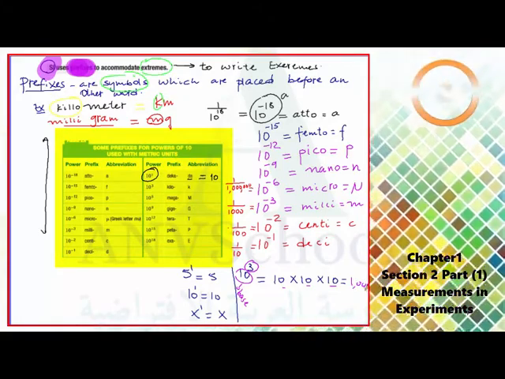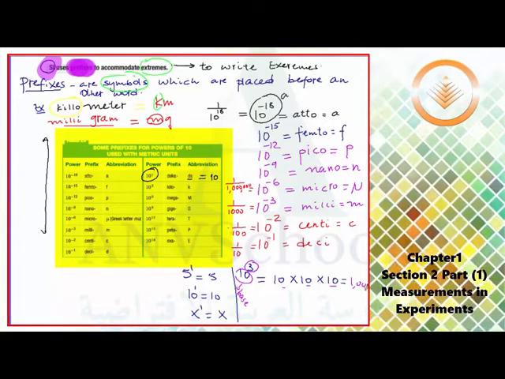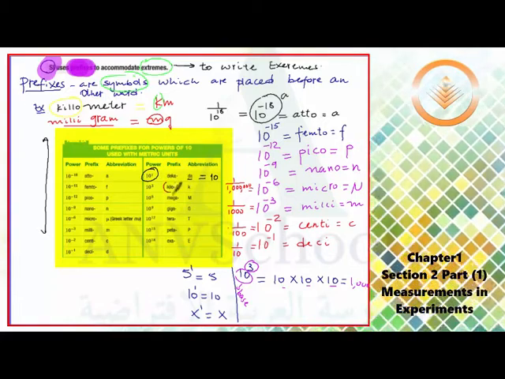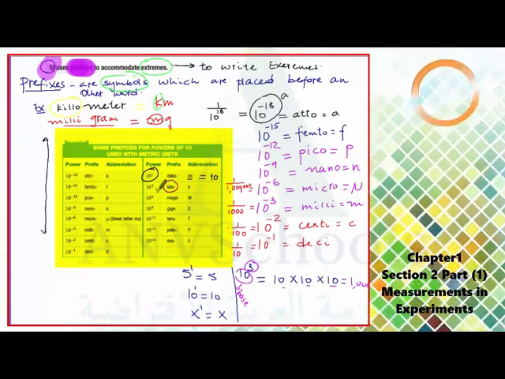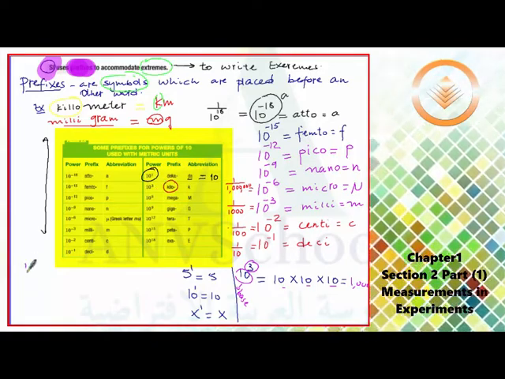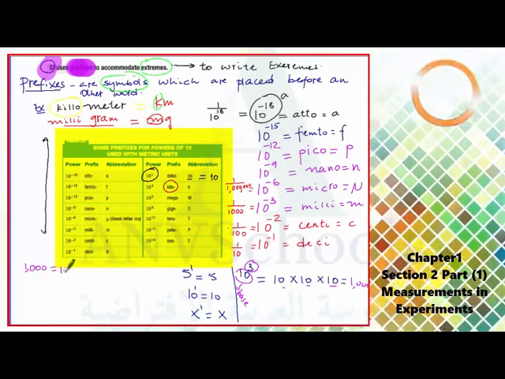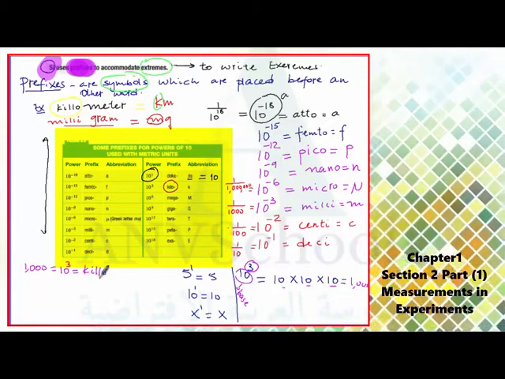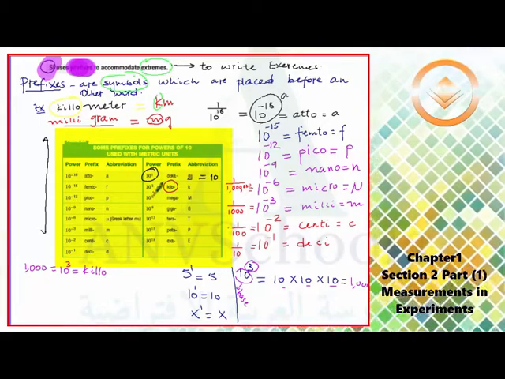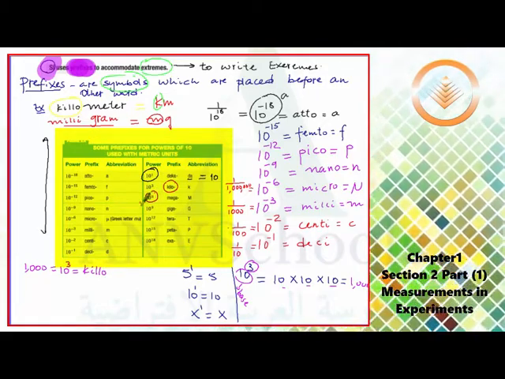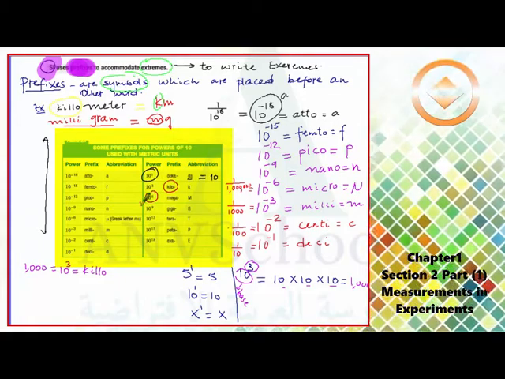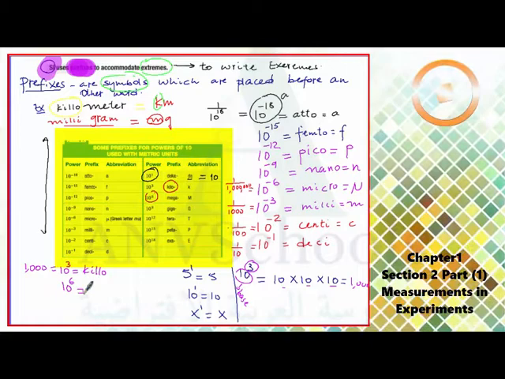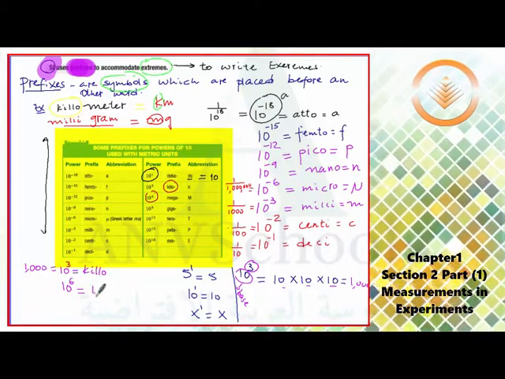So this power has a special name called kilo. Kilo is a prefix which refers to 10 to the power of 3, or 1000. The other is 10 to the power of 6, which is 1 million. 10 to the power of 6 means you multiply 10 6 times, and you get a million.